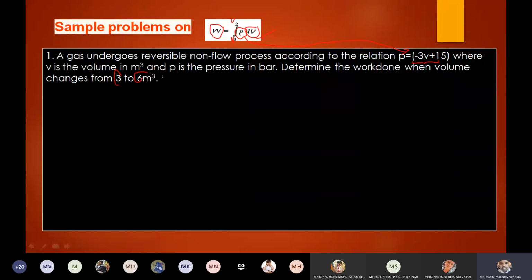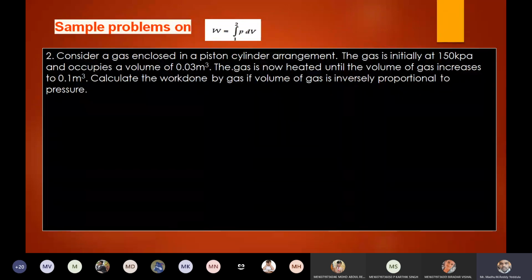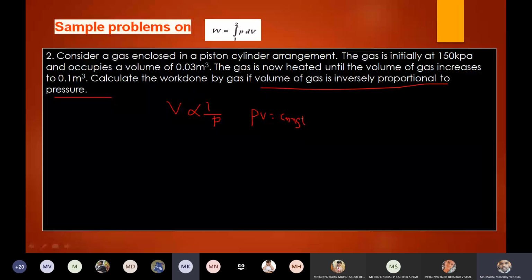This problem is also covered. And in the next problem, a relation between pressure and volume is given, right? So P in terms of V is not given directly; the relation given is that volume is inversely proportional to the pressure. That is nothing but PV equals constant. If PV equals constant, which other parameter is indirectly constant? Can anyone tell me? If PV equals constant, what is constant? One more parameter is also constant. Work done? Not work done.